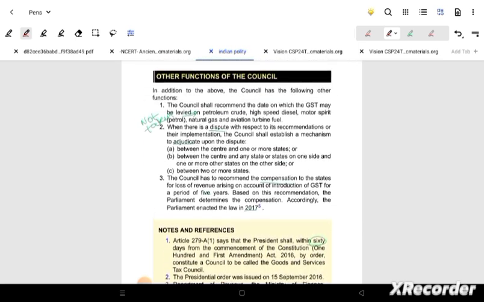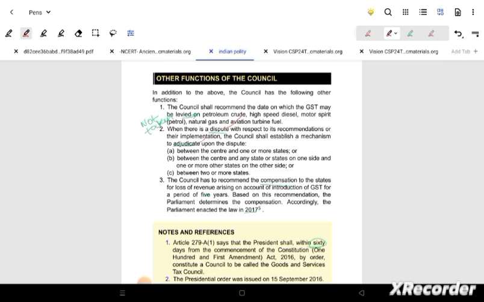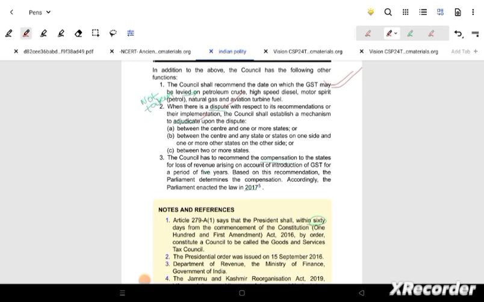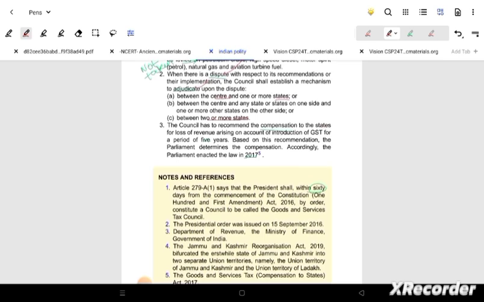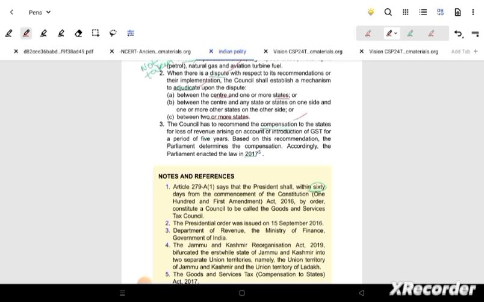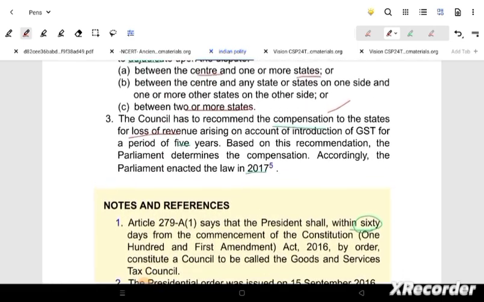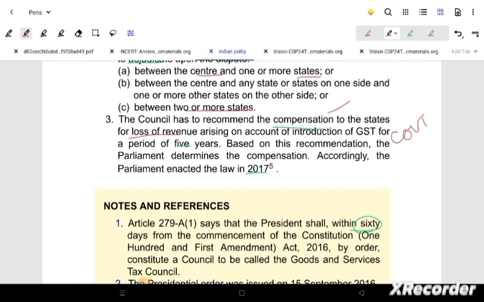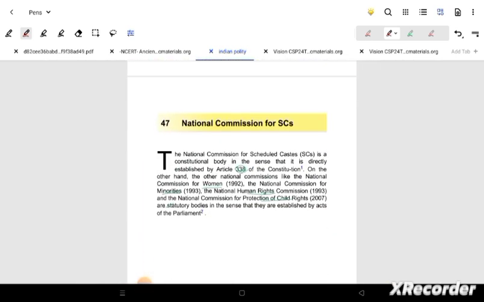Now the other functions: where there are disputes between the states, some adjudication needs to be done. Center-state disputes, if they are to be taken in, will also be seen. Levying on petroleum and crude is very important; that has not been done under GST. This is almost what we have talked about regarding disputes. Then there will be compensation where a loss of revenue has happened, like COVID. We all know that fact; it was said, and then compensation was given for 5 years.